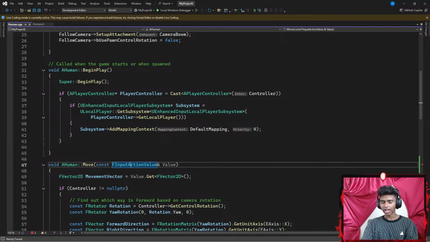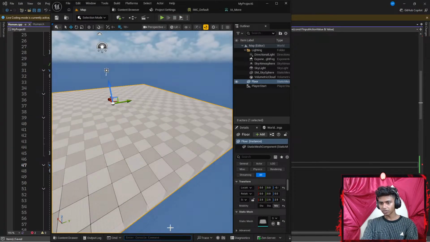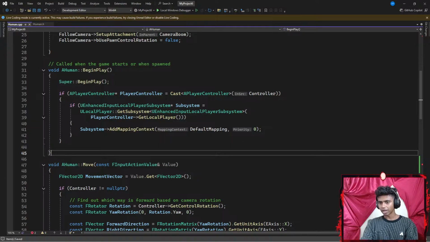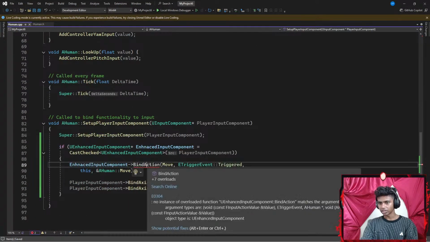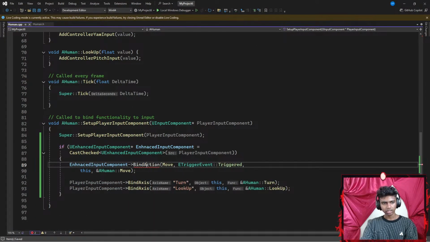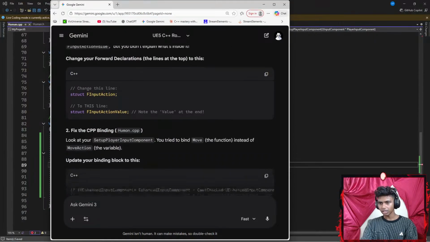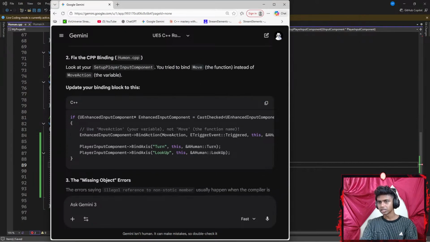That's it. Let's go ahead and get my Unreal Engine up here. There we go. Okay, did it fix my move? There we go. I think it fixed almost everything. This is a bind action. Let's go ahead and get Gemini up here again. Next up, for my C++, look at your setup player. You tried to bind the move function instead of the move action.